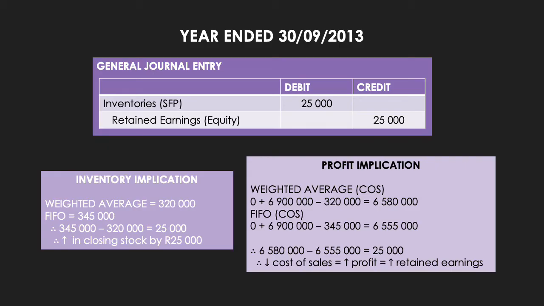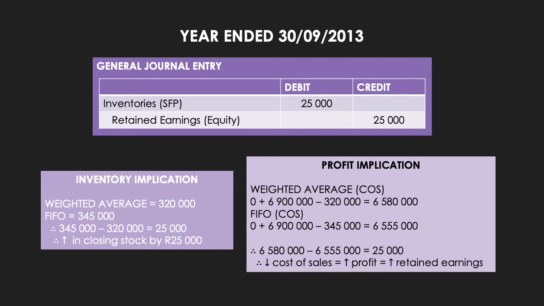But now, to understand why retained earnings is credited, we can look at the profit implication. To calculate the cost of sales using the weighted average method, we know that cost of sales can be calculated by saying the opening stock plus purchases less closing stock. So there was no opening stock in 2013, purchases amounted to 6,900,000 Rand, and closing stock under the weighted average method was 320,000 Rand.